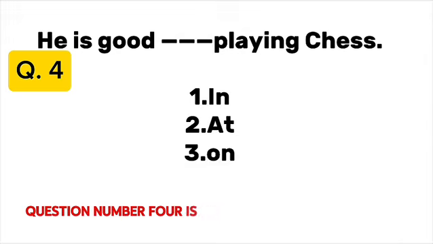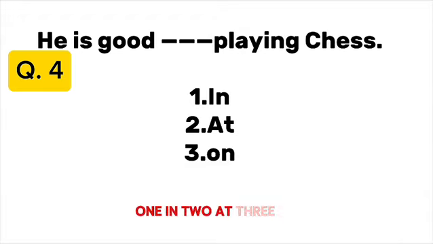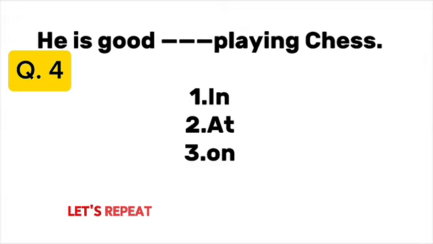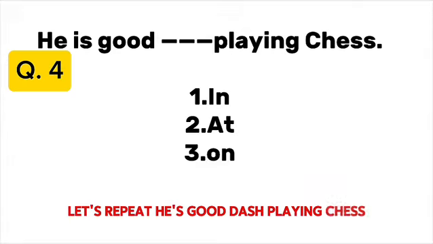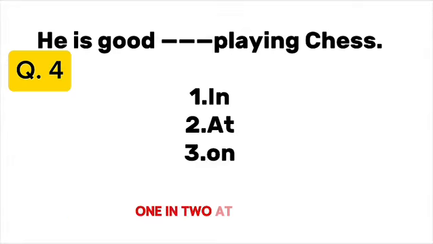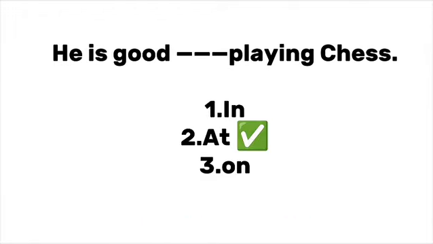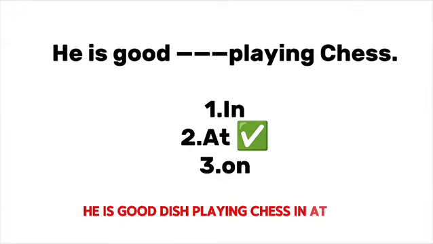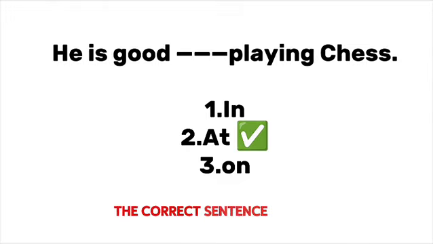Question number 4: He is good dash playing chess. 1 in, 2 at, 3 on. Let's repeat. He is good dash playing chess. Which will be the correct answer? In, at, on. The correct sentence will be: he is good at playing chess. Because good at plus activity.